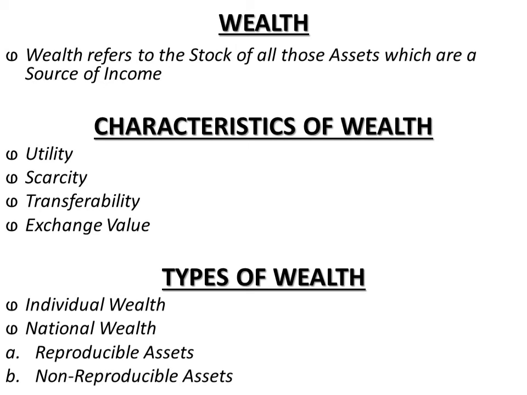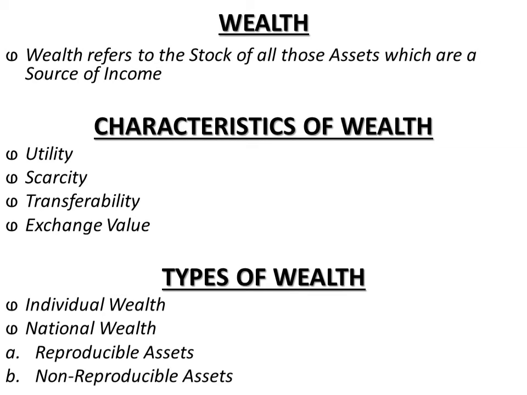So national wealth in general practice includes both reproducible assets and non-reproducible assets. Some economists take a wider definition of national wealth so as to include, in addition to reproducible and non-reproducible assets, human capital. In human capital, we include education, skills, training and health. It is a wider concept of wealth. And technological capital, that is colleges, universities and libraries, also are part of this concept.